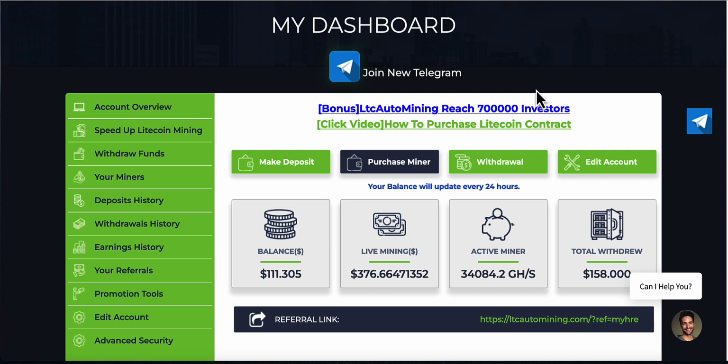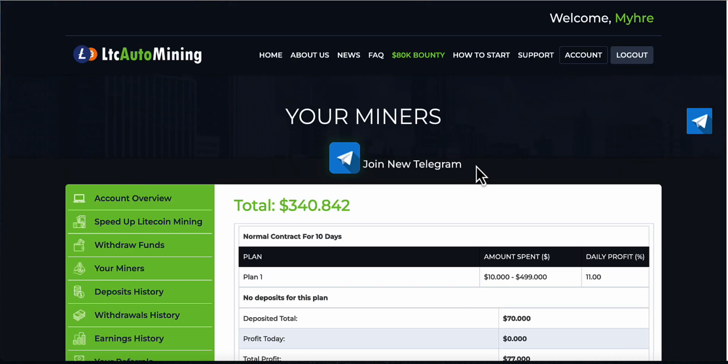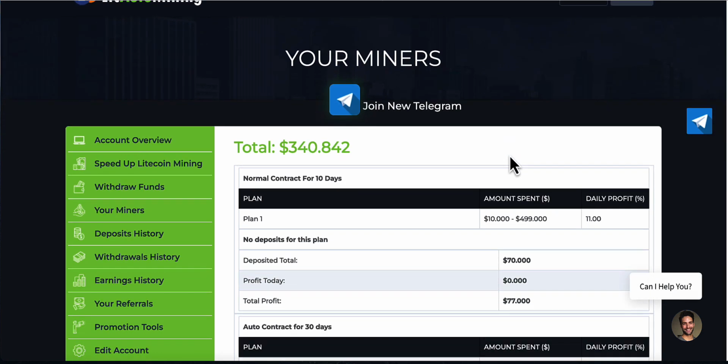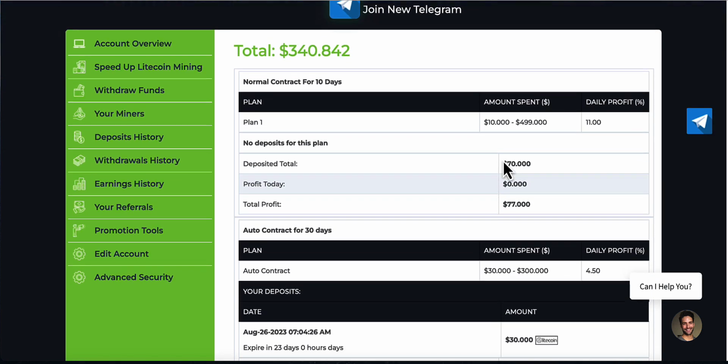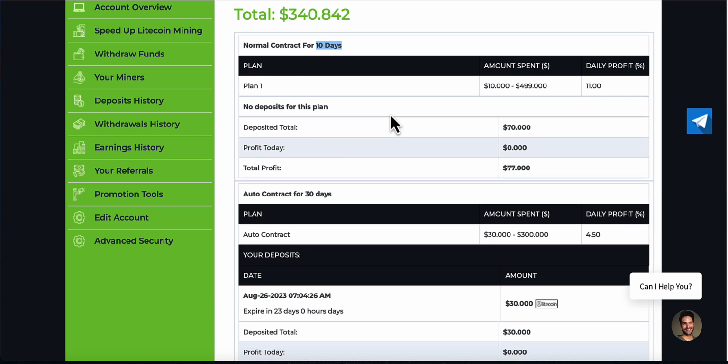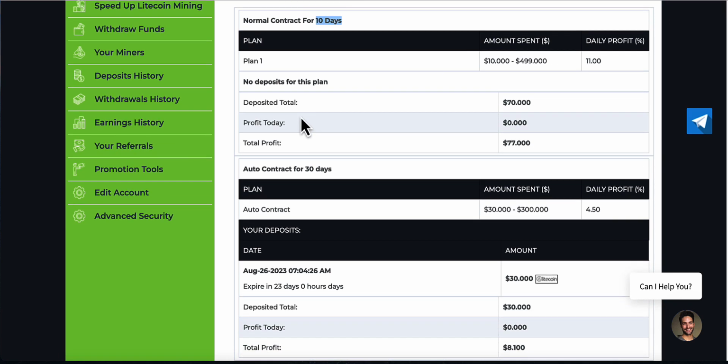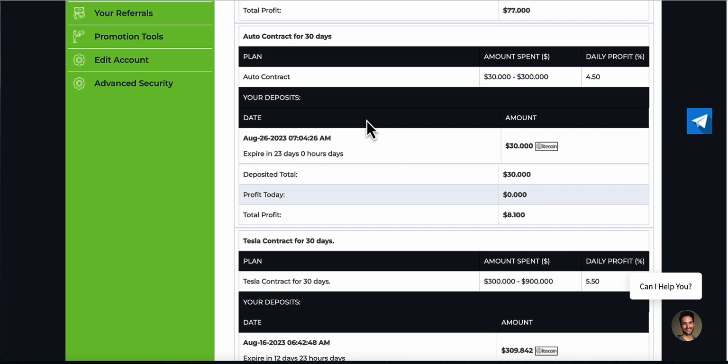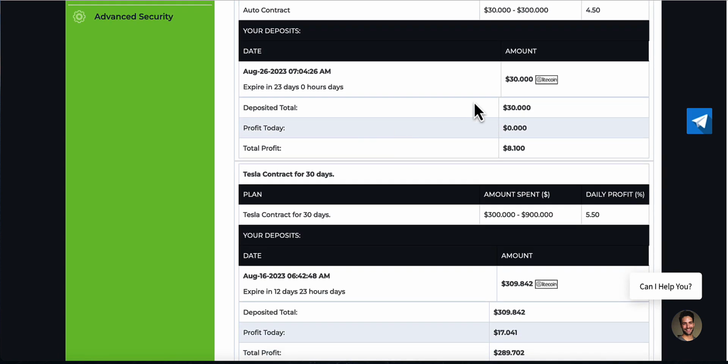So as you can see on my dashboard there, my balance is $111. I'm now going to go over to my miners, and again, just follow on from the video from last week. If you have a look at my plans, my 10-day plan, I did invest a small $10, which I'm going to do again with the money left that I don't withdraw today. So that is expired. Now, I also made a $30 plan. That expires in 23 days.